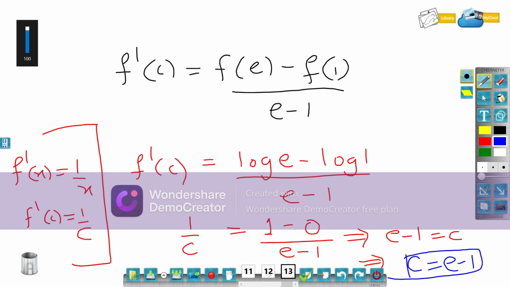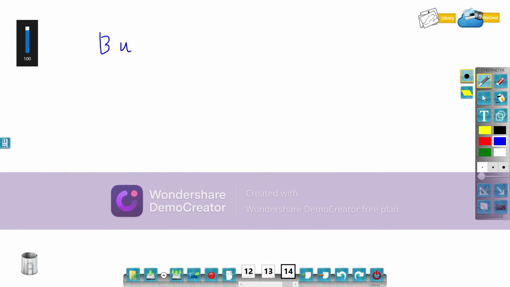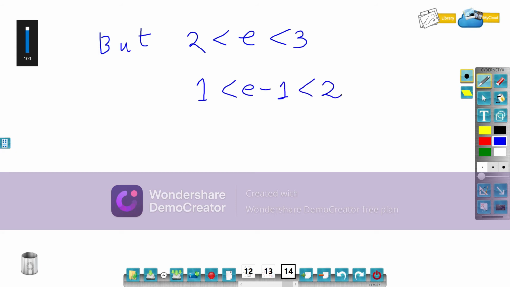But we know that the value of e always lies between 2 and 3. So if I subtract 1 from this, then 1 is less than e minus 1, which is less than 2. So you can see 1 less than c less than 2.